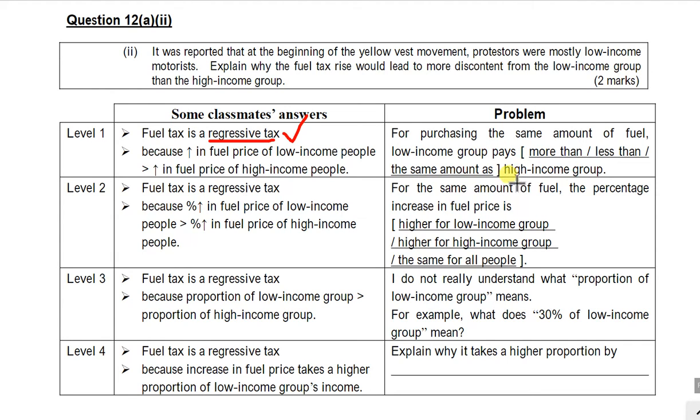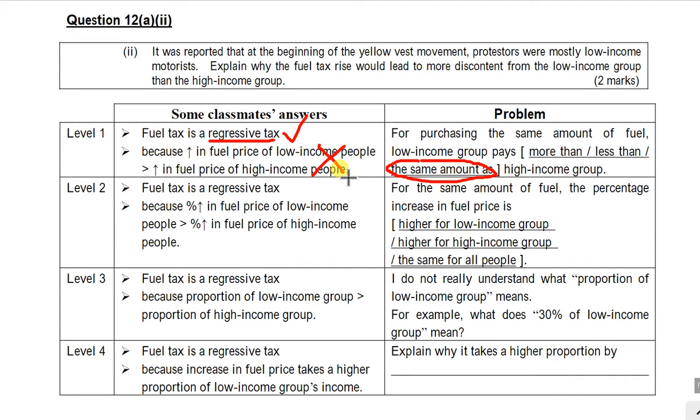And that's why I can't say that the low income group pay more. They actually pay the same amount, right? No matter who purchases it, they pay the same amount. And that's why this is not correct. Don't mention something like that. Don't say that the low income people pay more.